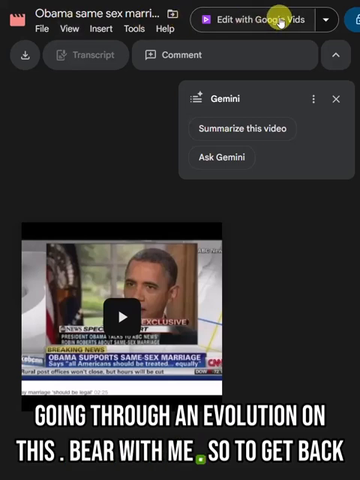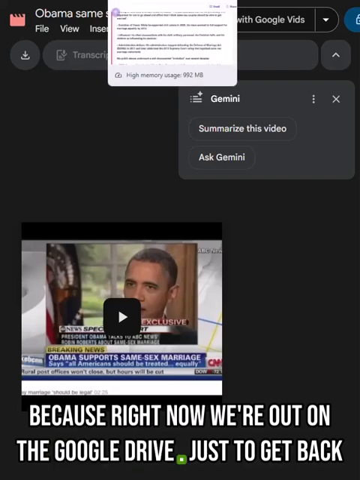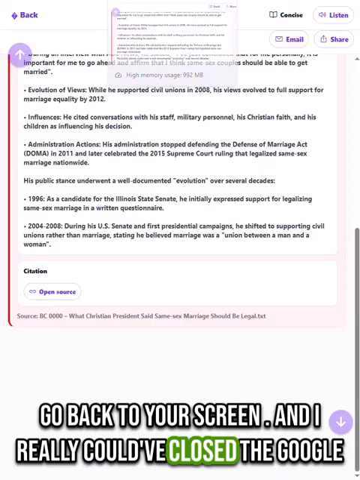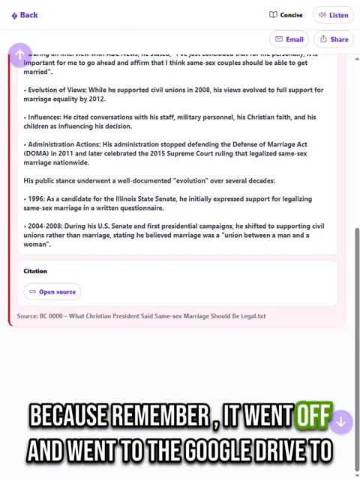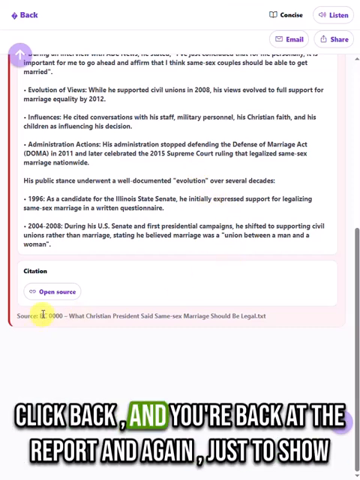Bear with me. So to get back, because right now we're out on the Google Drive. Just to get back, go back to your screen. And I really could have closed the Google, because remember, it went off and went to the Google Drive to show that report. And so you're back to your main screen and just click back, and you're back at the report.